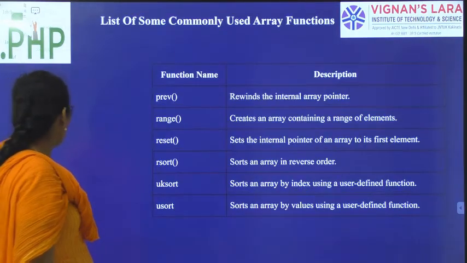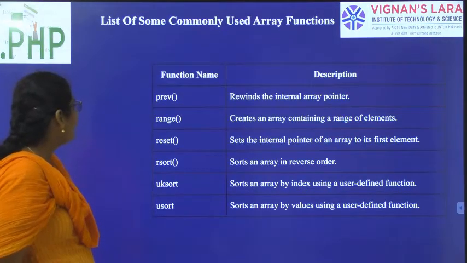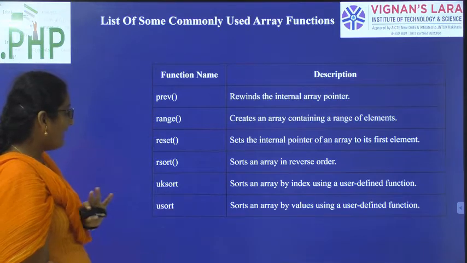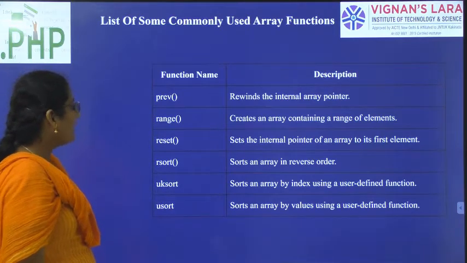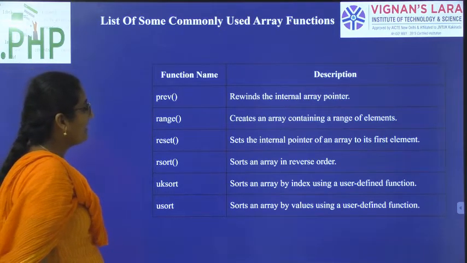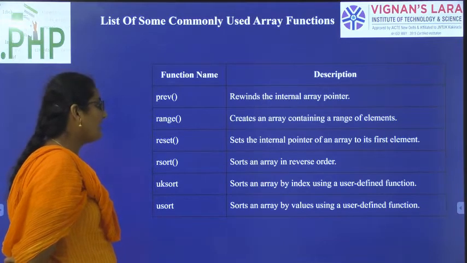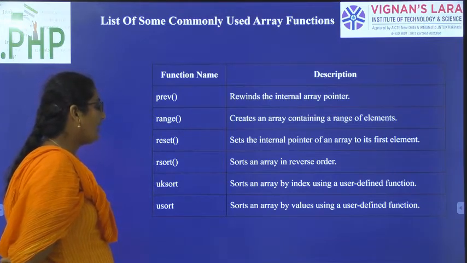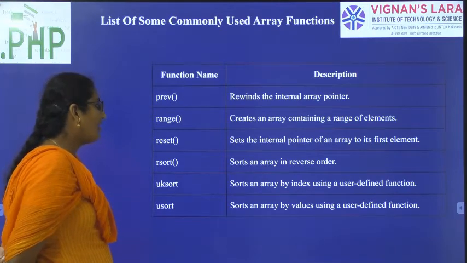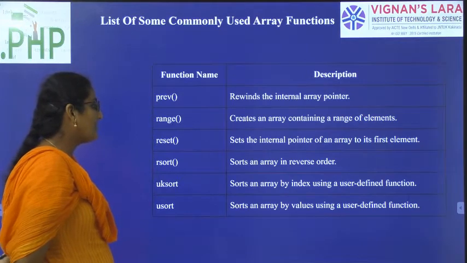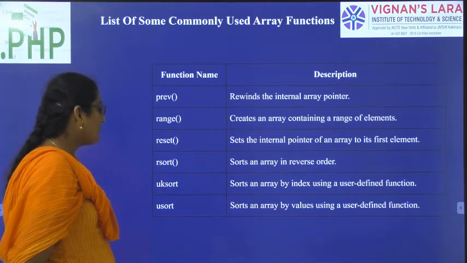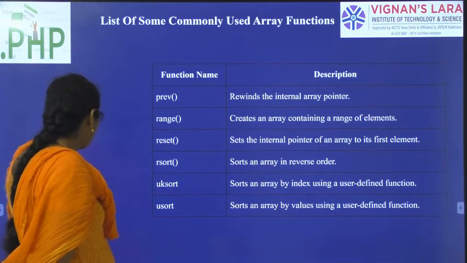The next one, prev, previous, which rewinds the internal array pointer. Range creates an array containing a range of elements. Reset sets the internal pointer of the array to the first element. Rsort sorts the elements in reverse order. Uksort sorts the array index using a user defined function. Usort sorts the array by a user defined function.